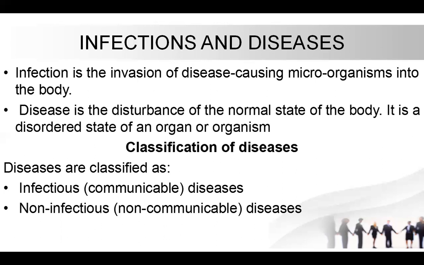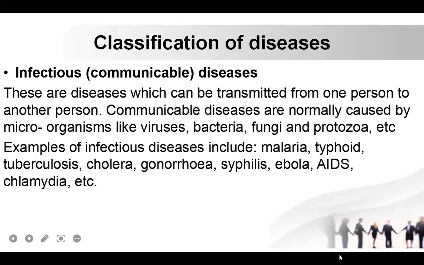Let's see the classification of diseases. The disease can be classified as follows. The first one is infectious or communicable diseases, and the second is non-infectious or non-communicable diseases. Let's start with them one by one. The first one is the infectious or communicable diseases.